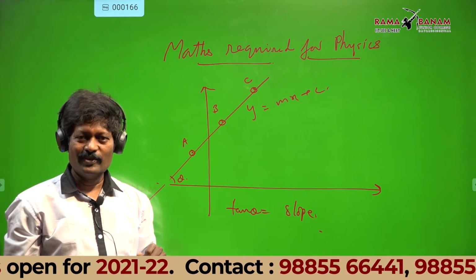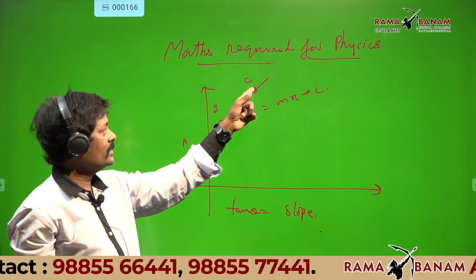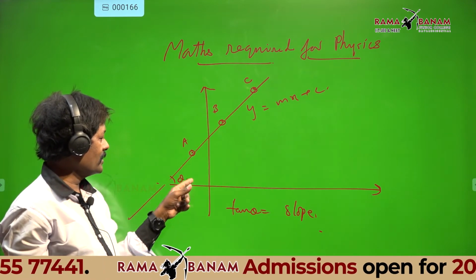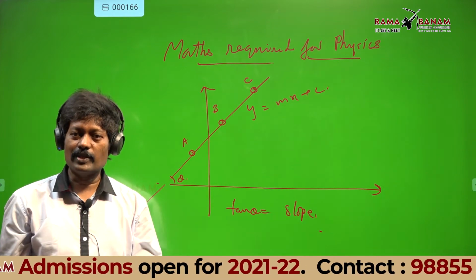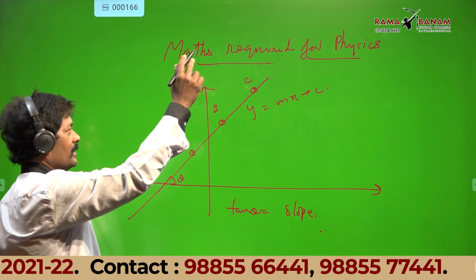Yes or no? Height has increased. Point C is at greater height, point B is at lesser height, A is at lesser height. But the steepness is same. That means the slope is same.